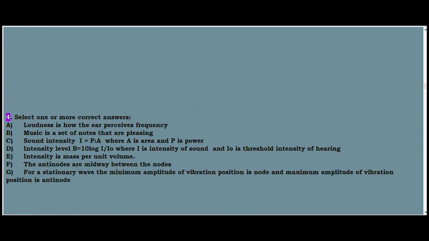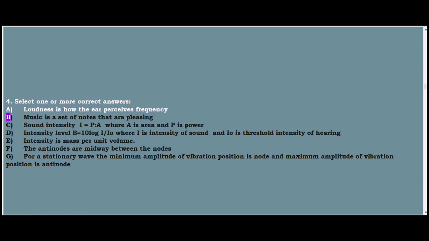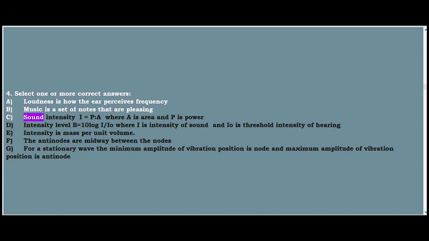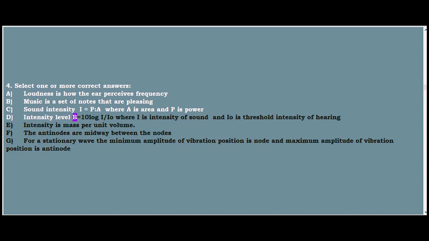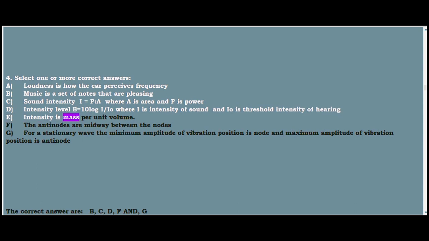4. Select one or more correct answers. A. Loudness is how the ear perceives frequency. B. Music is a set of notes that are pleasing. C. Sound intensity I equals P/A, where A is area and P is power. D. Intensity level β equals 10 log(I/I0), where I is intensity of sound and I0 is threshold intensity of hearing. E. Intensity is mass per unit volume.